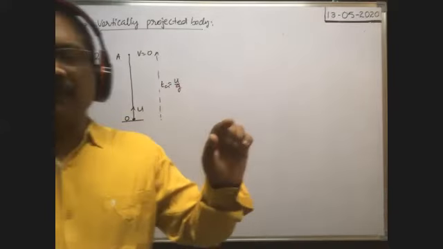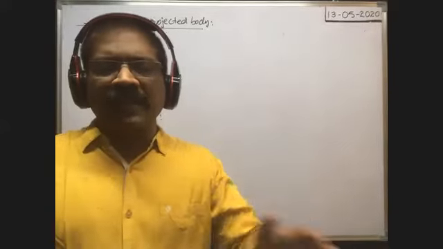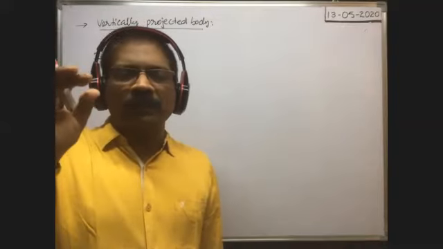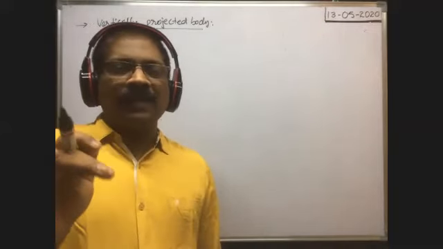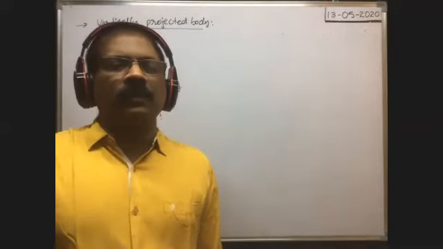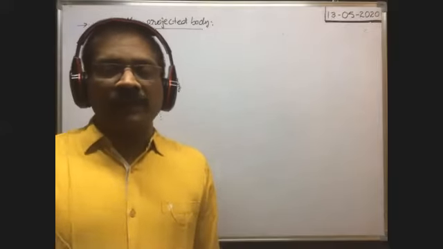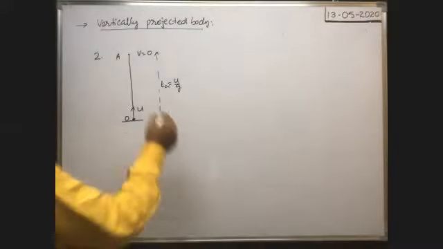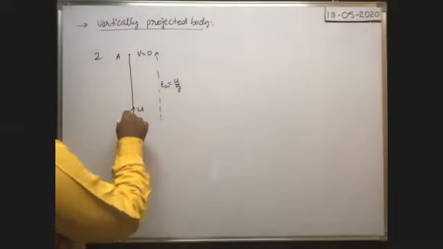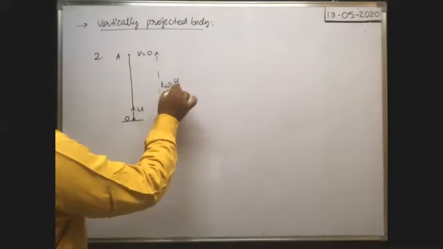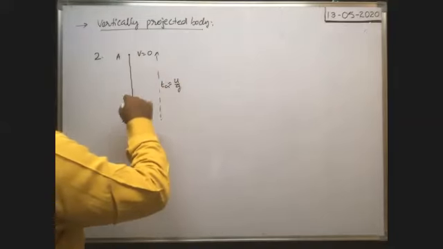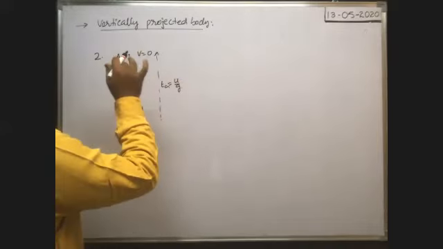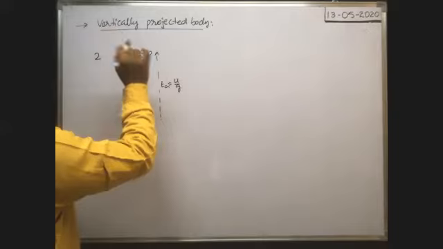Okay. During its upward motion, what is the last second? The time taken by the vertically projected body to reach the maximum height is equal to 10 seconds. Then what is the last second of its upward motion, before the maximum height is reached? 10th second. Okay. In the last second, that means time taken by the vertically projected body to reach the highest point is equal to u by g. If it is say 10 seconds, then last second of its vertically upward motion means 10th second.